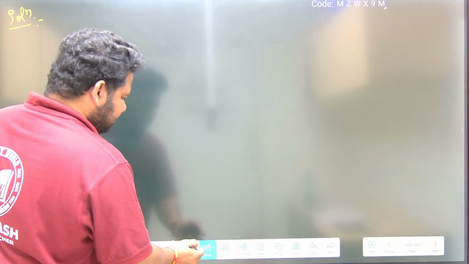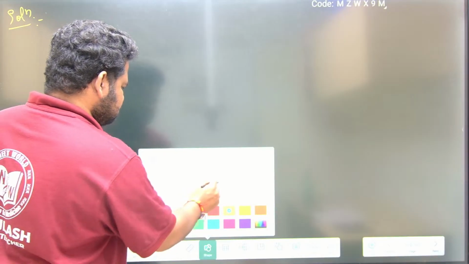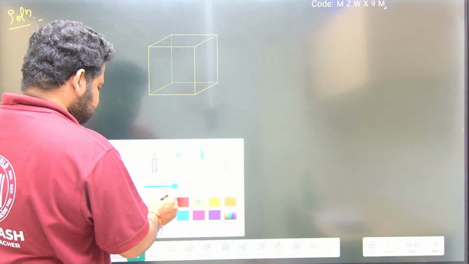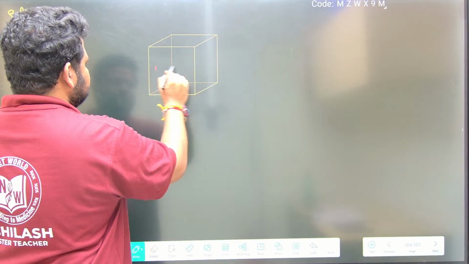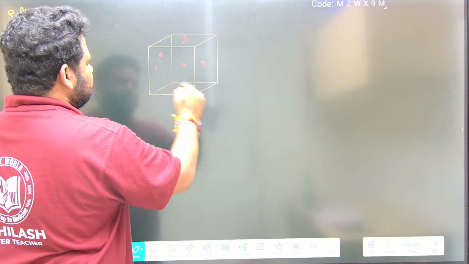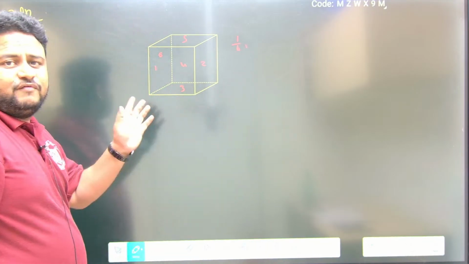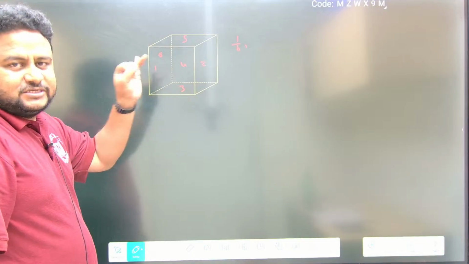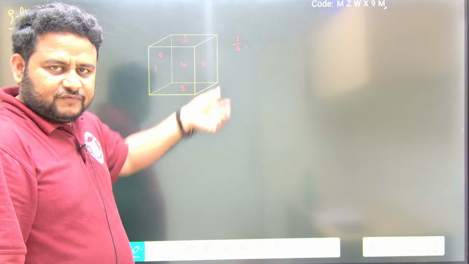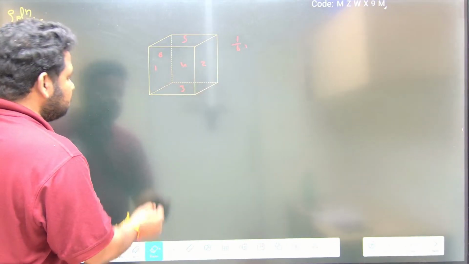If you learn probability, you will understand. See here. This is a die, so if I talk about the faces, suppose this is 1, this is 2, this is 3, this is 4, this is 5 and this is 6. The probability of each of them will be 1 by 6. The probability of 1 coming up is 1 by 6, 2 coming up is 1 by 6, 3 is 1 by 6, 4 is 1 by 6, 5 is 1 by 6, and 6 coming up is 1 by 6. Correct?